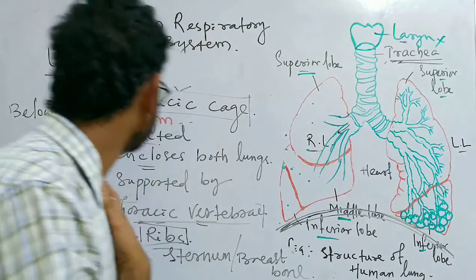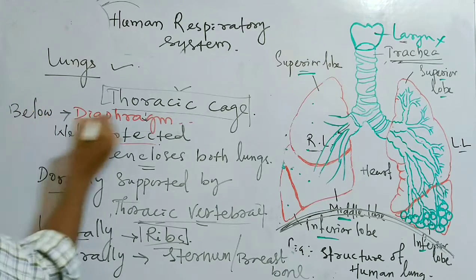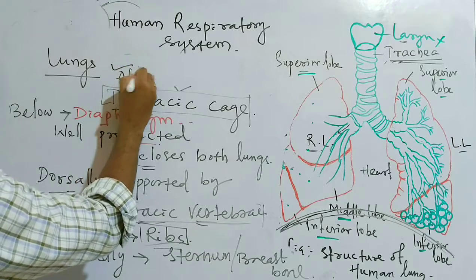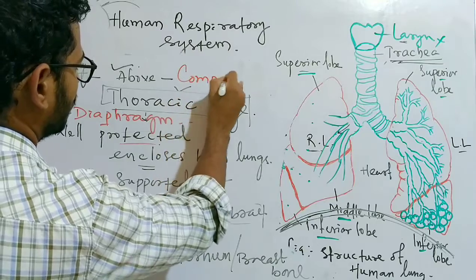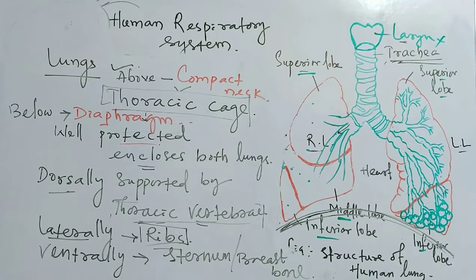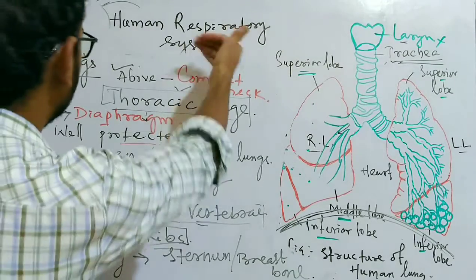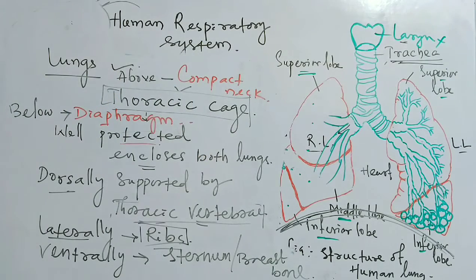That is why the compact neck also protects the upper side of the thoracic cage, and below by the diaphragm. So this is how the thoracic cage is protected from all around.